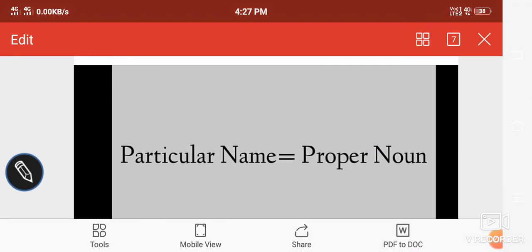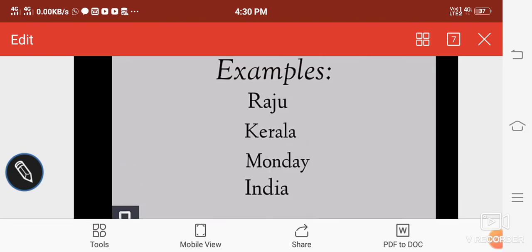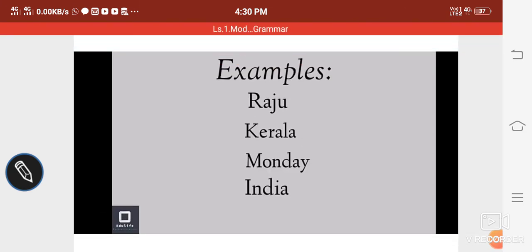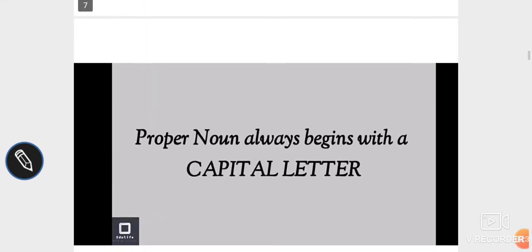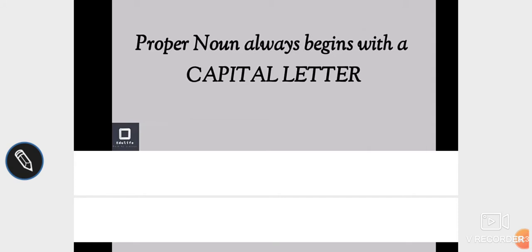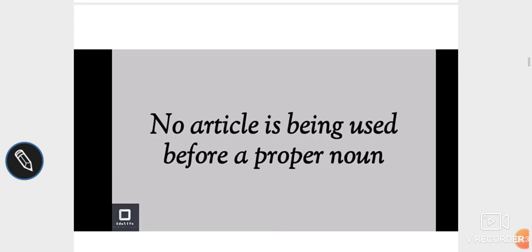That is why in the example, Raju, Kerala, Monday and India all begin with a capital letter. So a proper noun always begins with a capital letter and no article is used before a proper noun. You must always remember that articles like a, an, the will not be used in front of a proper noun. They come in capital letters and they will not have an article before them.